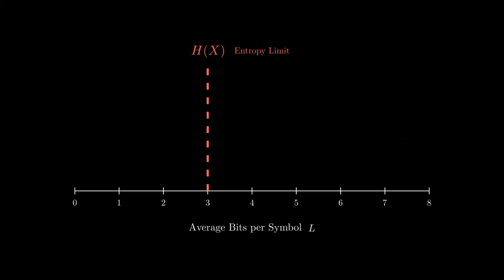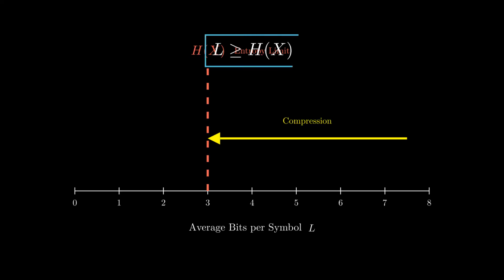Compression algorithms, like Huffman coding or arithmetic coding, work by squeezing out redundancy. They push our average code length down, moving from right to left, but they hit a brick wall at the entropy value. You cannot compress data to be smaller than its entropy without losing information. Mathematically, this gives us the source coding theorem. The average length L must always be greater than or equal to the entropy H(X). This is the fundamental speed limit of the information age.